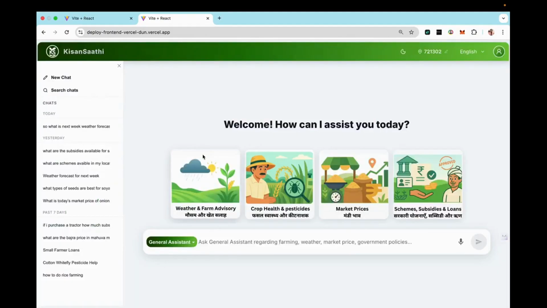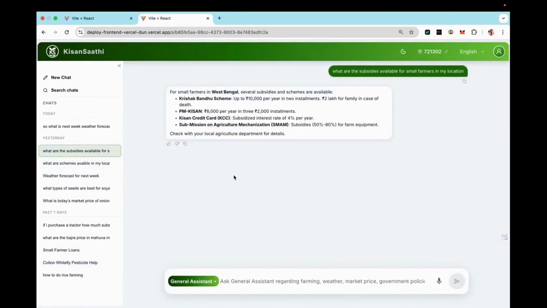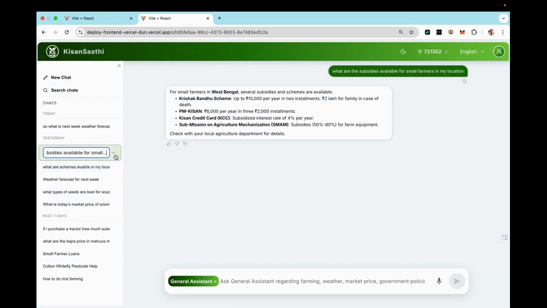Before going to any demo, I would like to show the interface and the facilities we are providing. First, the user can change the language, pin code, or the assistant type at any time. We also provide dark mode and light mode. Secondly, instead of a single-session chat where the user has to scroll up for previous queries, we provide a separate sidebar where the user can simply click any of his queries and continue that session, or click on new chat for another session. If the user doesn't want a session, he can simply click delete. If he wants to rename the session chat, he can do that as well.